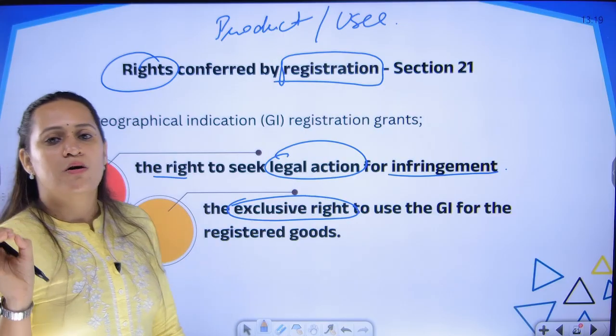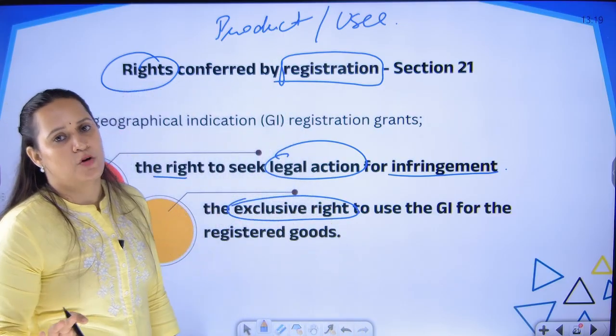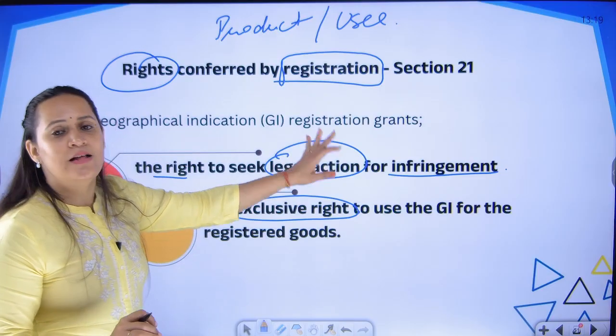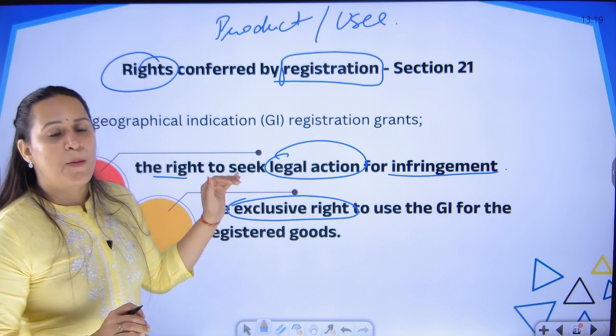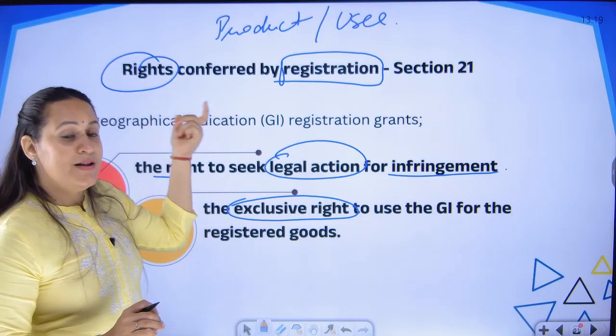Nobody apart from the authorized users will be permitted to sell the GI products. Exclusive right of usage and preventing others from using it. These are the two basic rights that are conferred upon the people who file an application for GI registration.